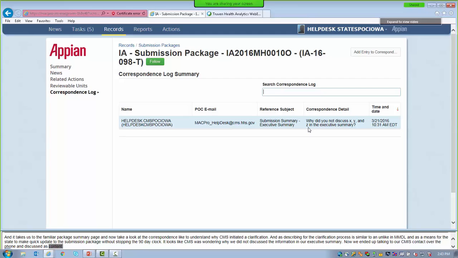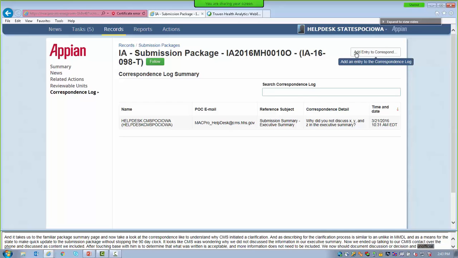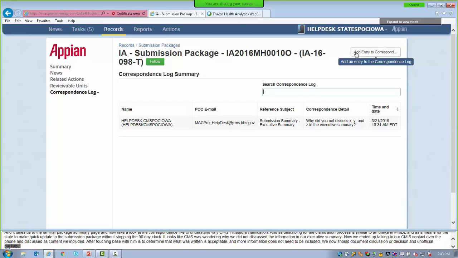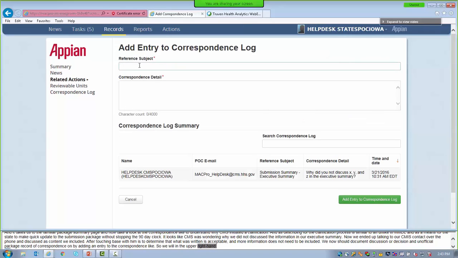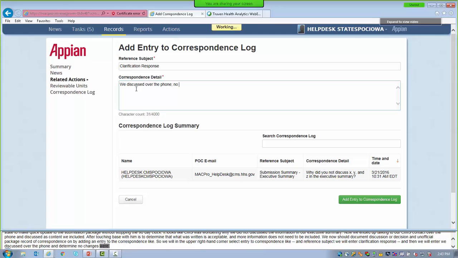We now should document this discussion or decision in the official package record, or correspondence log, by adding an entry to the correspondence log. So in the upper right hand corner, we're going to select add entry to correspondence log. In the reference subject, we're going to enter clarification response. And then we're going to enter: we discussed over the phone and determined no changes were needed to the submission summary, executive summary portion.